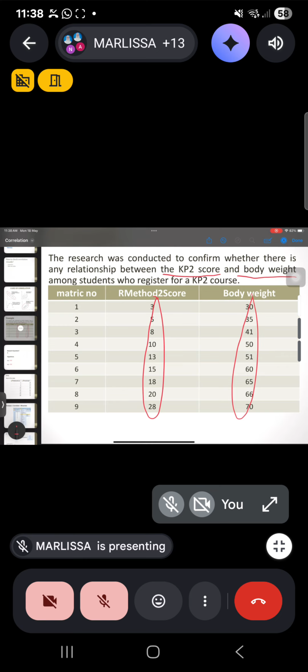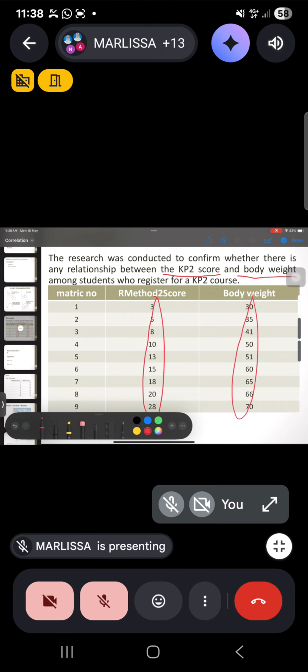The research objective is to identify the relationship between KP2 score and body weight. And the alternative hypothesis is that there is a relationship between KP2 score and body weight.